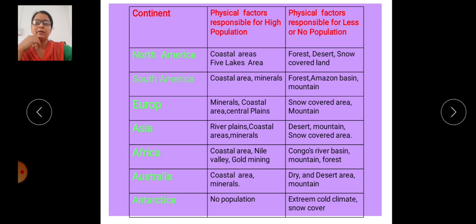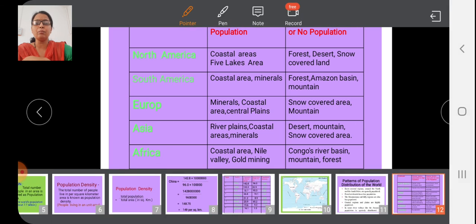In the north part there is the desert area, the Sahara desert, which does not support economic activity and human survival, so that's why there is less population in that region. Then Australia: the coastal area of Australia, the east coast of Australia, has a high density of population. The southeast coast also has high density. There are also minerals, gold and diamond mines. That region also has a high density of population.